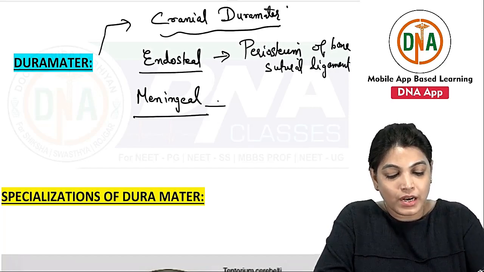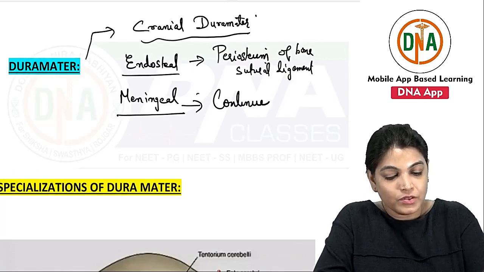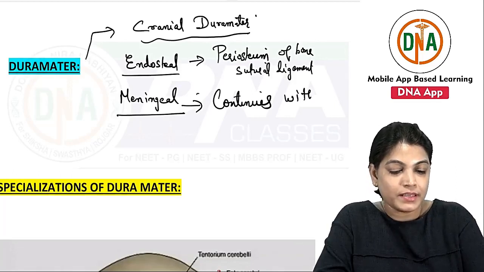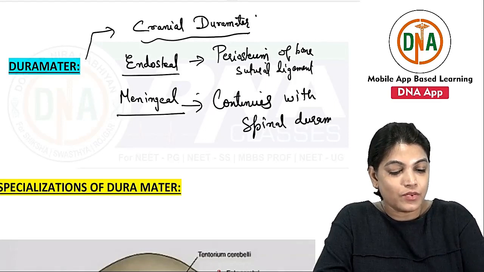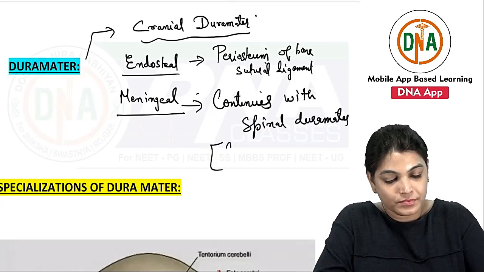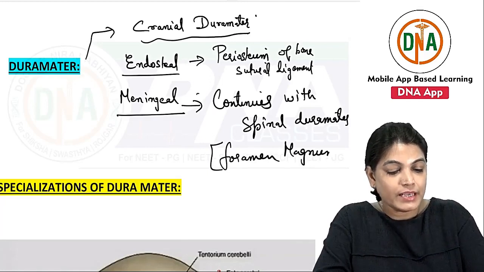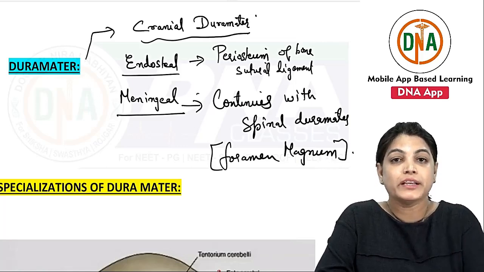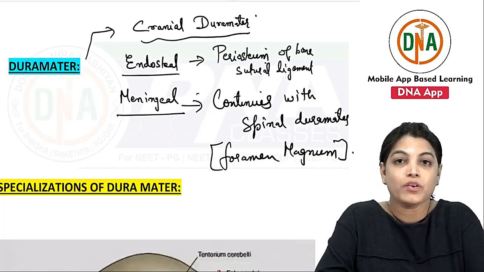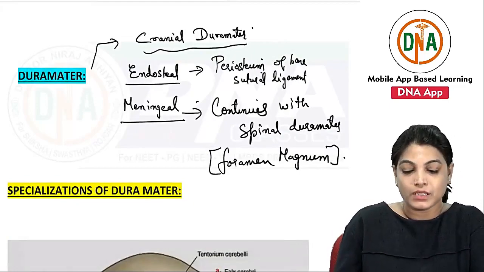The meningeal dura continues with spinal dura at the level of foramen magnum, and it forms a covering over the nerves, the cranial nerves and all nerves which are going out from the foramina. It merges with the epineurium of the nerves.